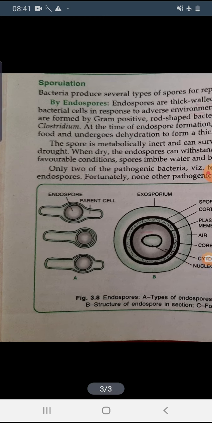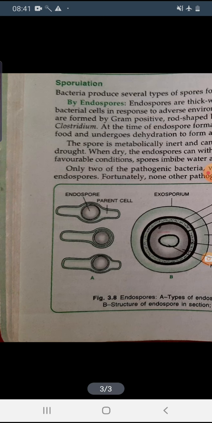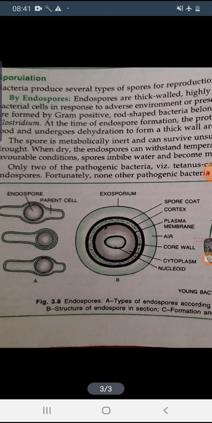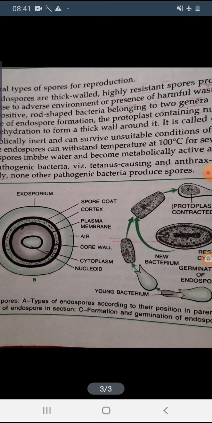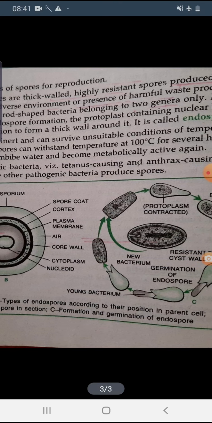And some other spores are also there, like the sporangiospore, arthrospore, conidia. These are some of the cysts. These are also some types of spore that are produced in bacteria. So first, number A is different types of endospore according to their position in the parent cell.